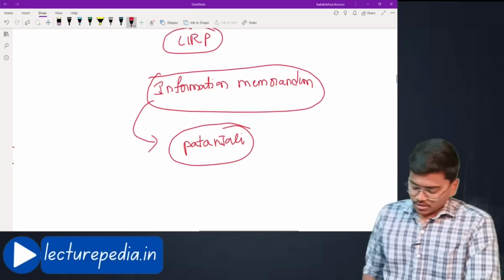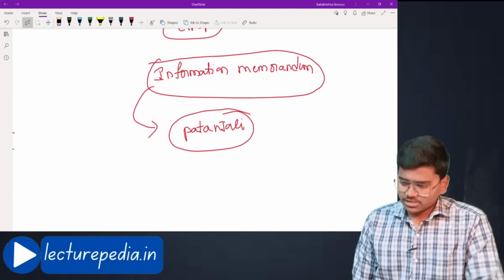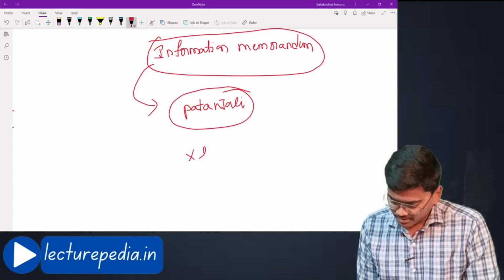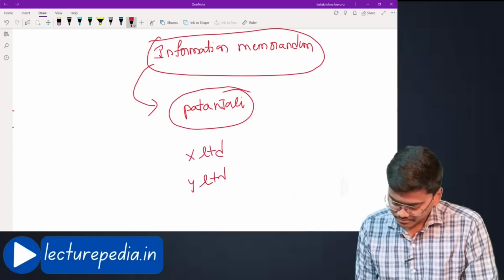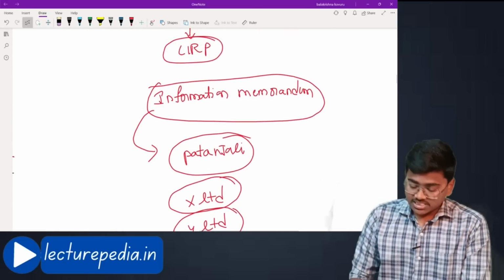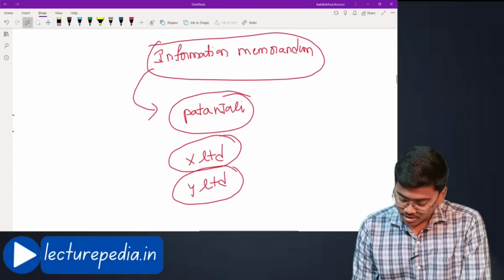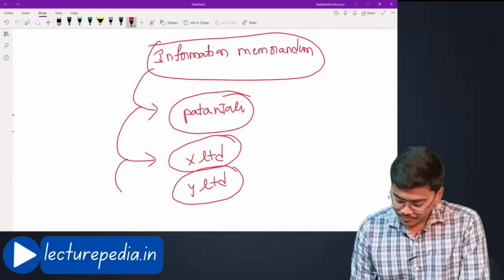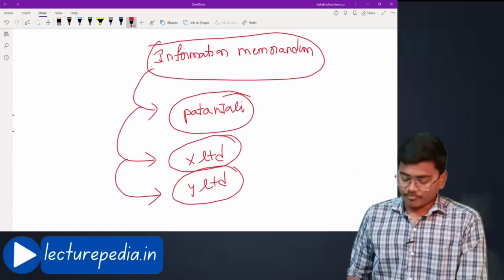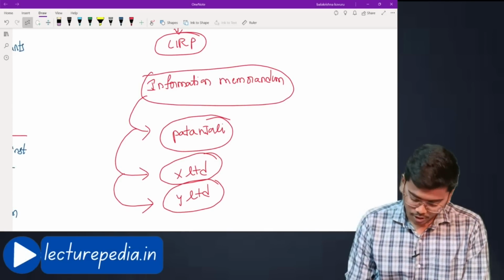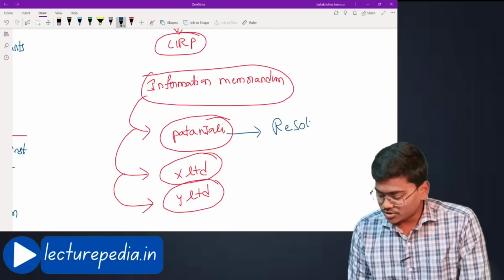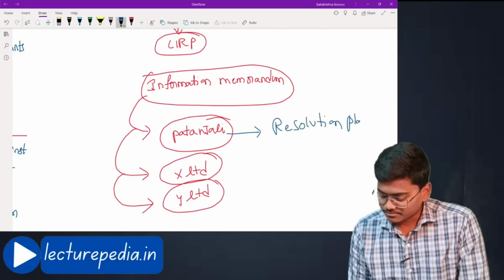Apart from Patanjali, there were some other companies. I don't exactly remember their names. Let us take, for example, X Limited, Y Limited. These are also resolution applicants. Now, this information memorandum will be shared with these companies, who will be called resolution applicants. Based on this information memorandum, they will prepare a resolution plan.